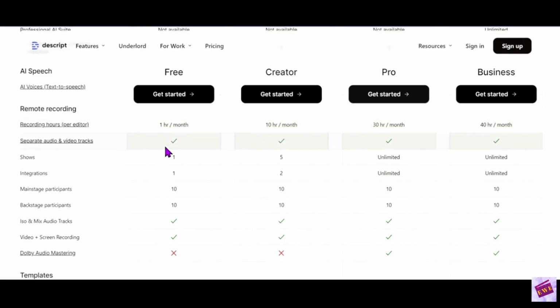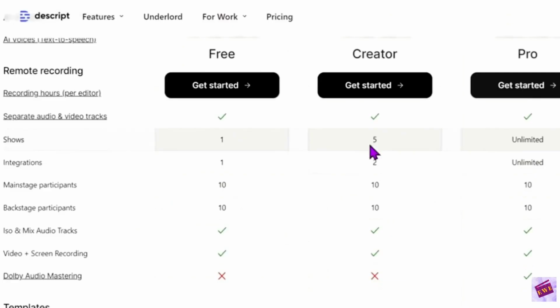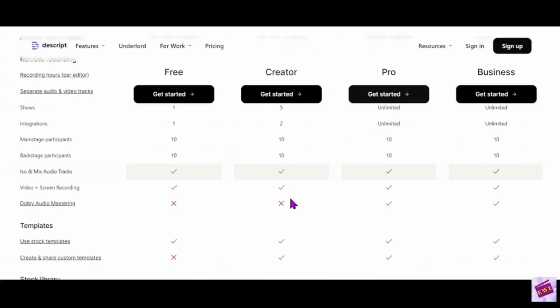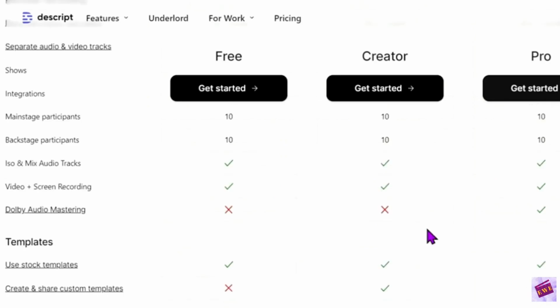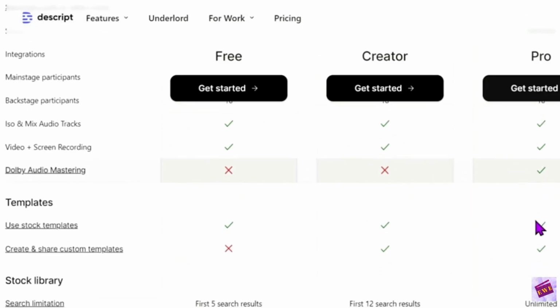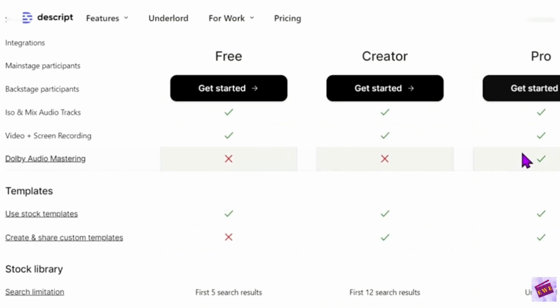Okay, so here in all the plans, you can separate the audio and video tracks. 5 shows for the creator, unlimited for the Pro, integrations 2 and unlimited. Okay, so the main stage participants, it looks like it's the same for the creator and the Pro plan, 10 and 10. Here is where there is a bit of a difference. Your Dolby audio mastering, you can't do that in the creator plan, but you can in the Pro. That wasn't a deal breaker for me, but I chose the Pro plan anyway.